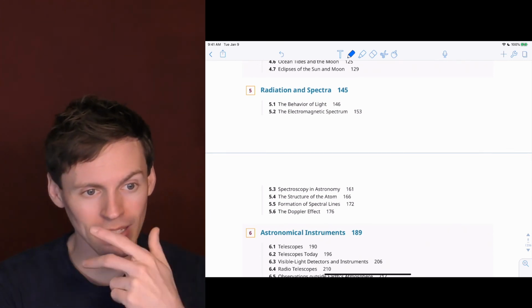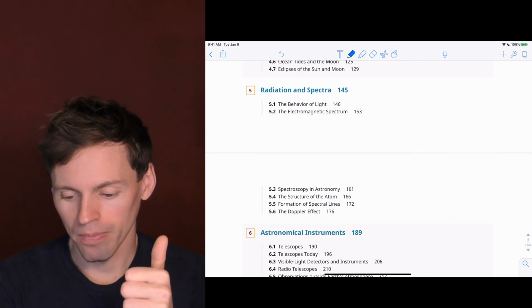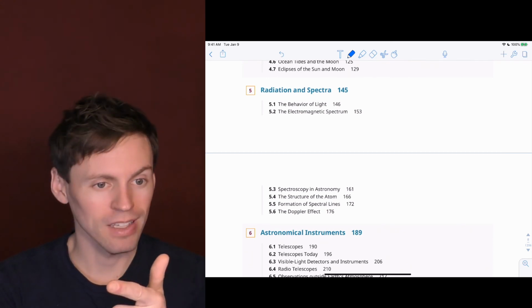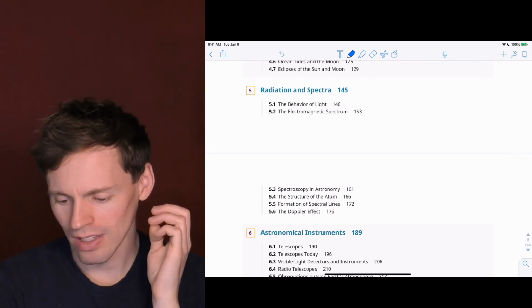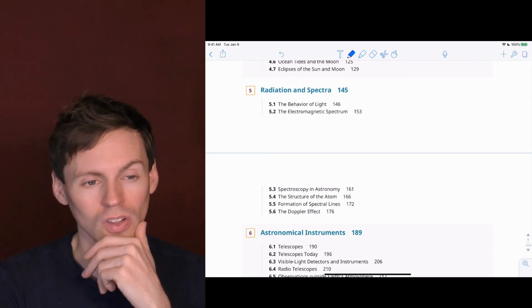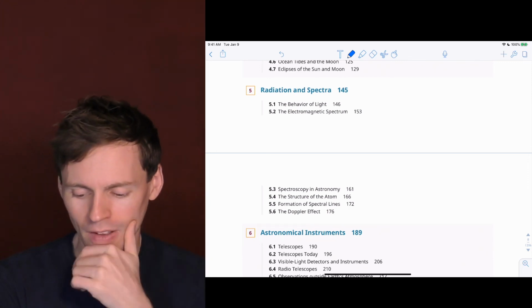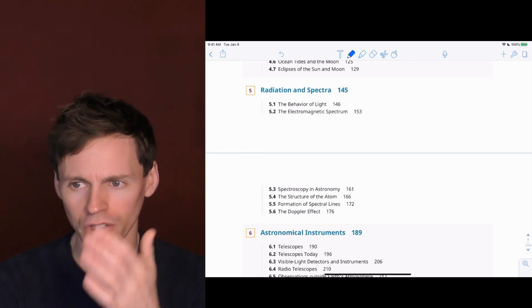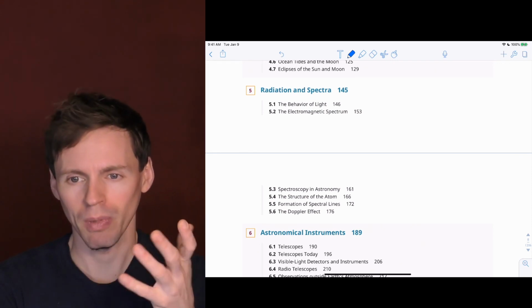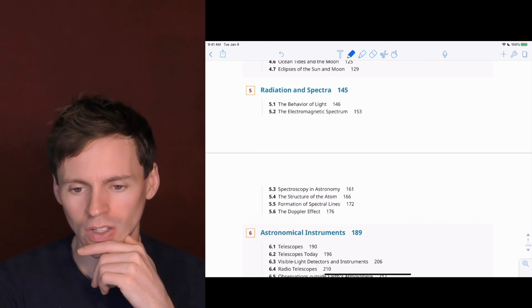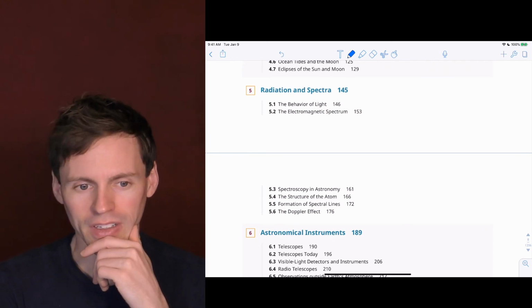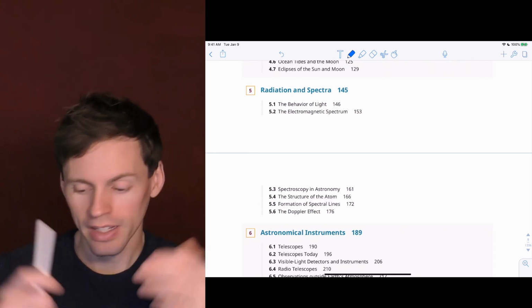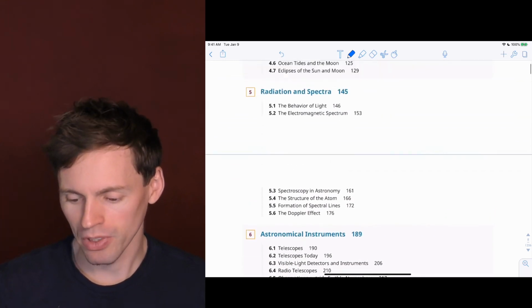All of that is related to figuring out what something is made out of and how fast it's moving away from us or towards us. And then Wien's law is another thing just to be aware of, and what a black body is. Wien's law just says that you can figure out what temperature something is just by looking at what color it is. Okay, so just be aware of those things. That's pretty much everything in the first 6 chapters.